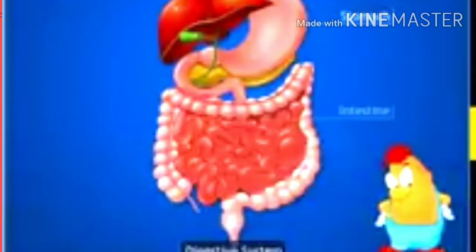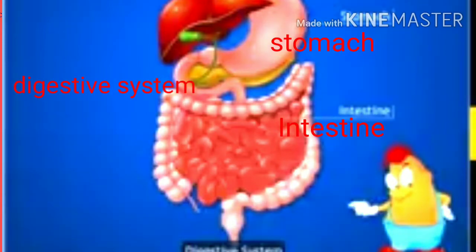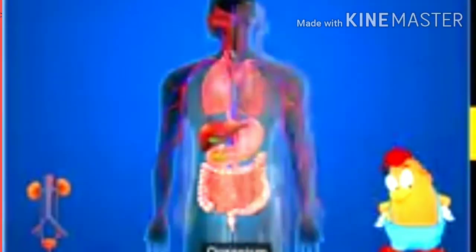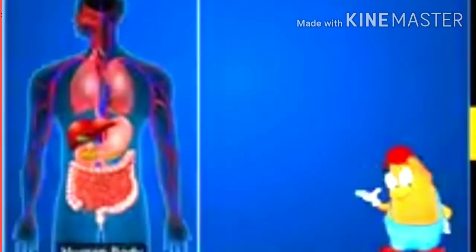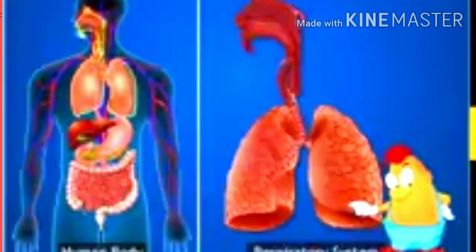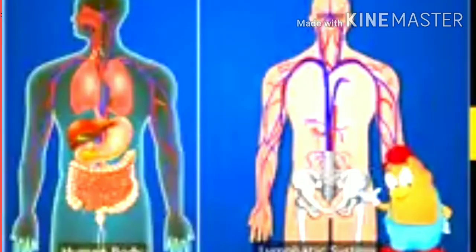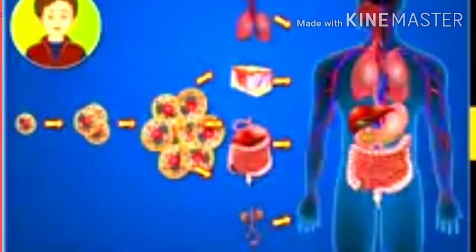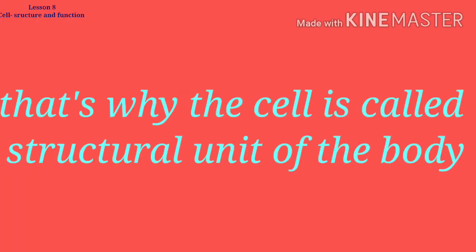Different organs like intestine and stomach form an organ system. Example, the body of a human being consists of digestive system, excretory system, respiratory system, integumentary system and lymphatic system. This way, the tiny cells form the complex body of an organism. That's why the cell is called the structural unit of the body.